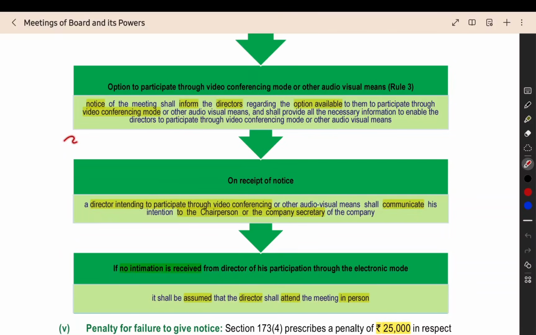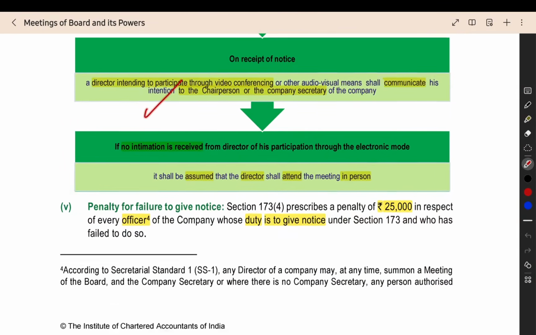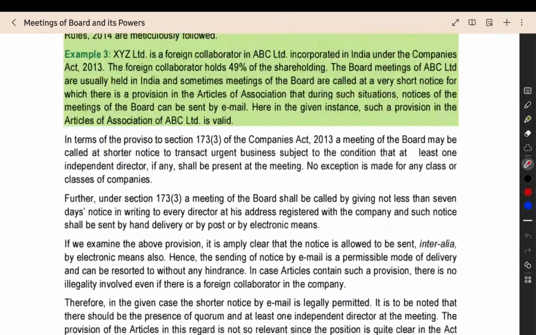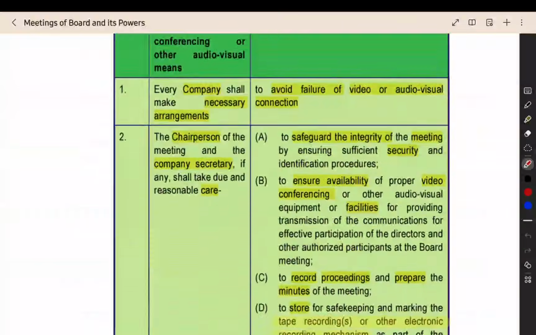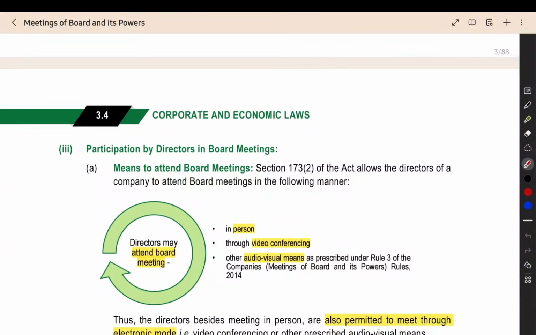Then same thing, for video conferencing mode, they have to give the intimation. That thing is there. This also we already saw. Penalty also they have given. So that's all about the provisions for the board meeting. We have seen the entire procedure that needs to be followed for conducting the board meeting.